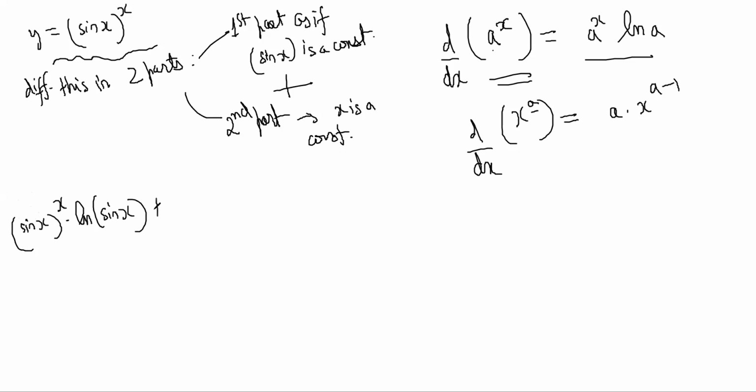Plus, now think of it as x power a, where x is a constant. Sin x is a variable raised to the power of a constant, right? The second part: the top part is thought of as a constant. So sin x to the power x would be x into sin x to the power x minus 1, and differentiation of sin x is cos x, right?